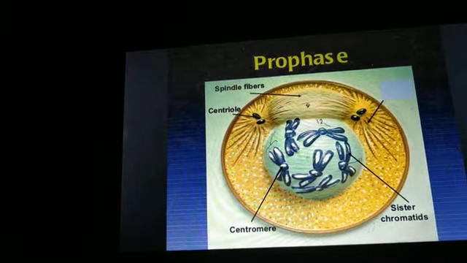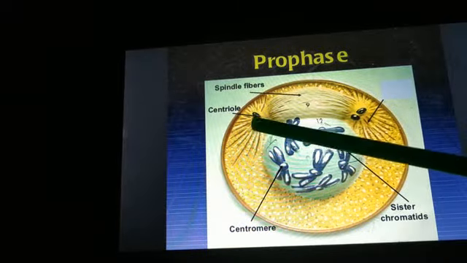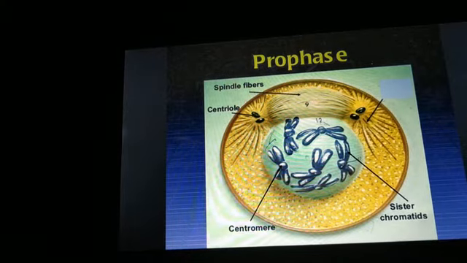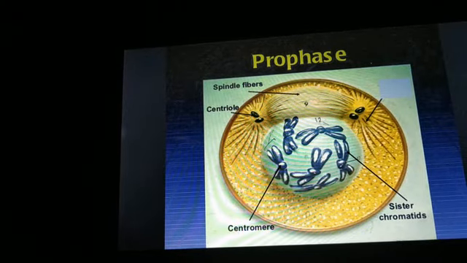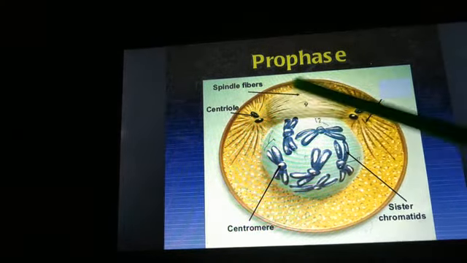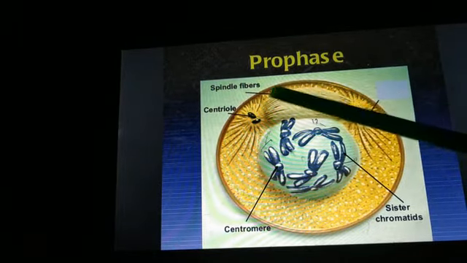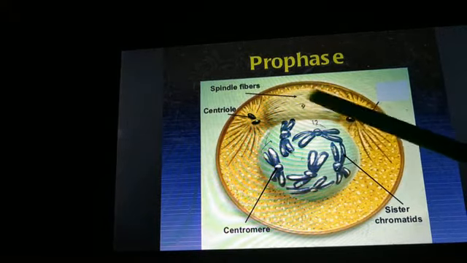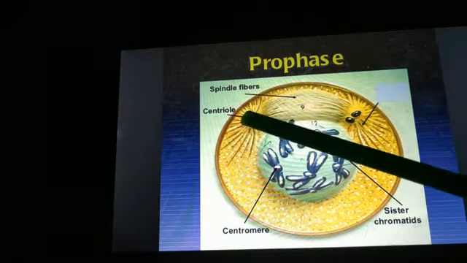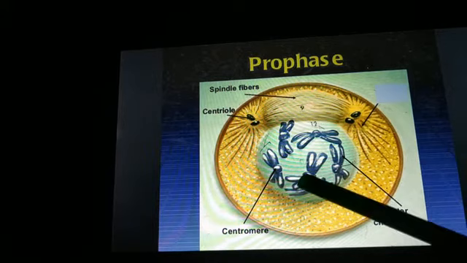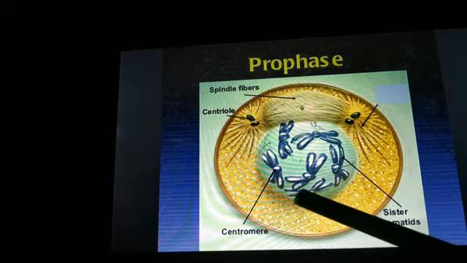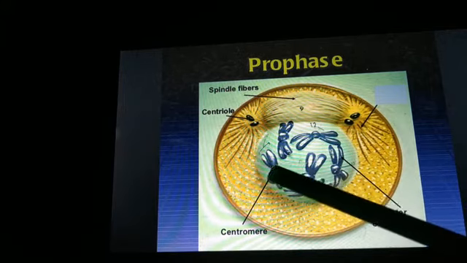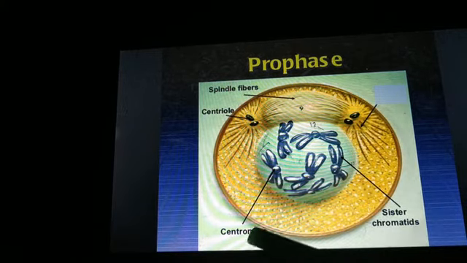And one more event will occur: the centrioles. These two are the centrioles. They start migrating towards the opposite poles. These are the spindle fibers, and these two are the centrioles. Here we have the chromosomes. These two will be sister chromatids, and this center region is the centromere.